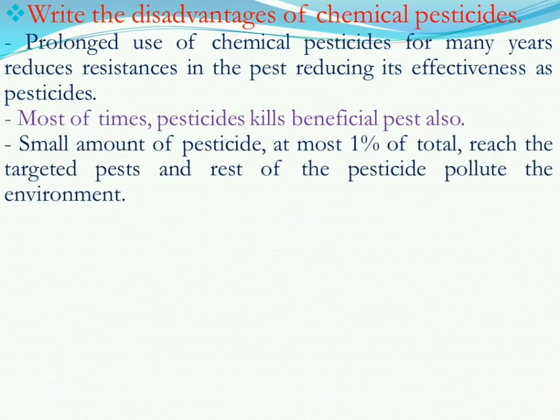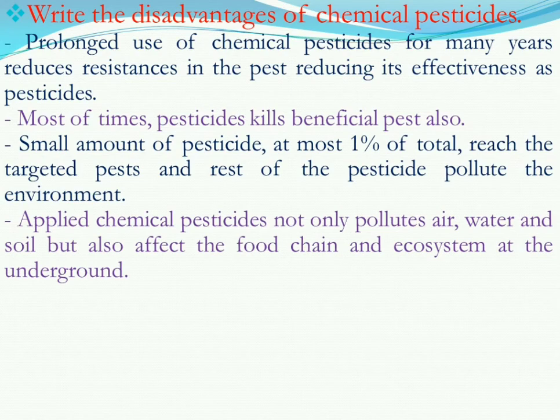A small amount of pesticide, at most 1% of the total, reaches the targeted pest, and the rest of the pesticide pollutes the environment. That means of the amount of pesticide we apply on the crops, a maximum of 1% actually works, and the rest, 99%, pollutes the environment.